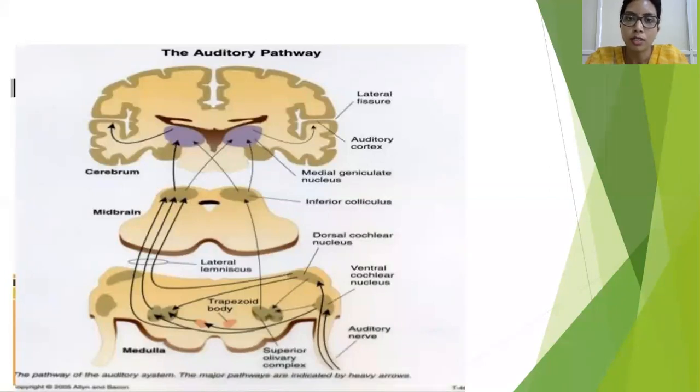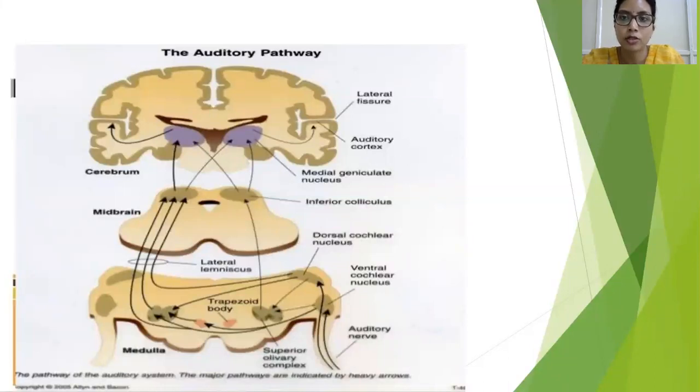The first part, the conduction of mechanical energy, starts from your pinna and ends at the footplate of stapes. The sound is collected by the pinna, localized by the external auditory canal, and vibrates the tympanic membrane. This passes through the ossicles and reaches the footplate of stapes. In this, you are supposed to mention various transformer mechanisms. The transformer mechanism is nothing but the cumulative effect of your area ratio and your ossicular lever action.